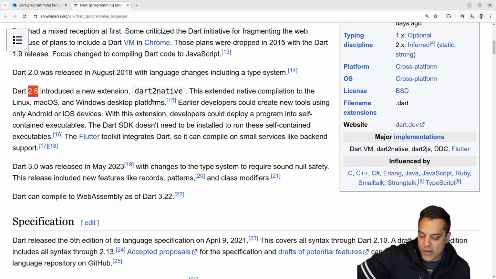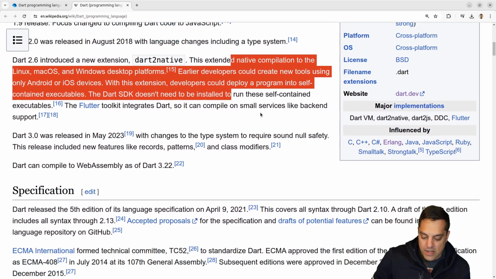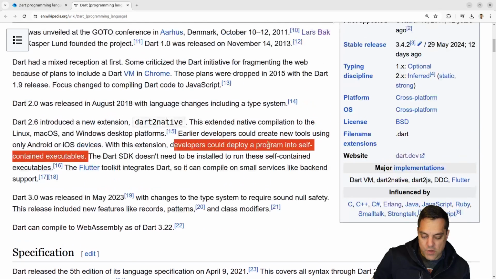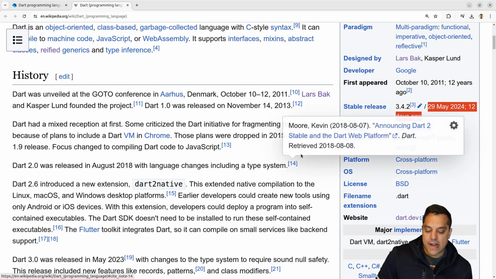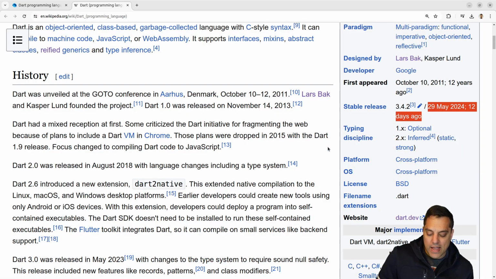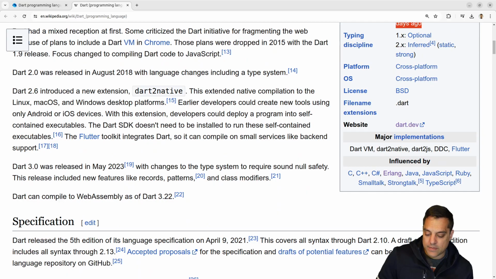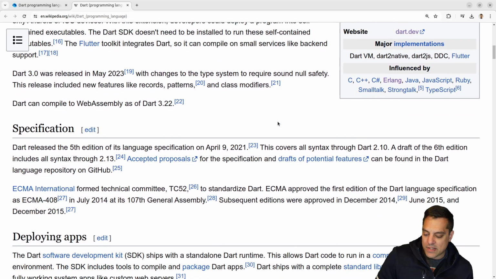Okay, let's learn a little bit more about this. It looks like with 2.6, there is a Dart 2 native code here. I wonder if it just compiles down to C or something, or if it is actually going to assembly. That would be interesting. Okay. So yeah, with this extension with 2.6, I think I saw 3.4 is what we're at here, and very, very recent. Okay, so again, this is a language that's in use today, and it's cross-platform, and it's supporting all the platforms that you'd want. So, desktop, server, mobile, web, and so on. And it looks like they got WebAssembly as a target here.